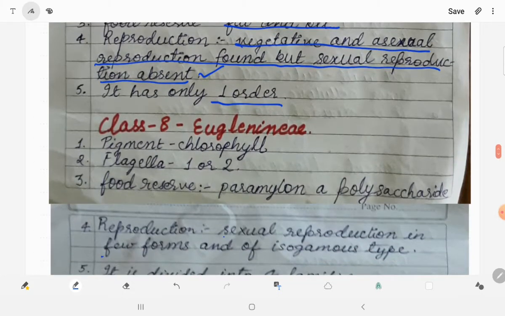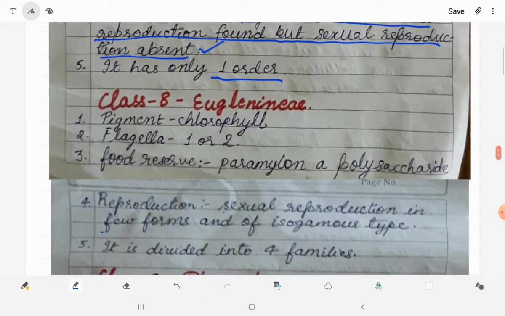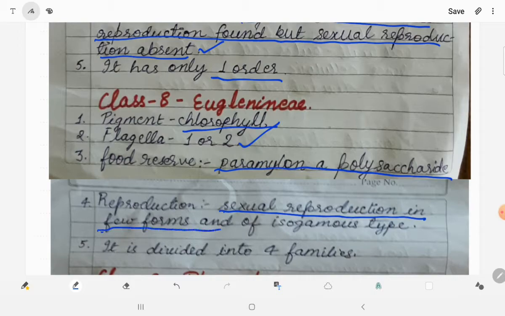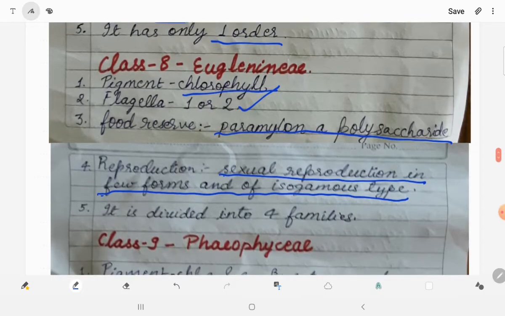Let us move to the other class, class 8, Eugleniinae. Pigment present is chlorophyll. Flagella present are 1 or 2. Food reserve is paramylon, which is a polysaccharide. This is to be learned. Reproduction is sexual in a few forms, of isogamous type. It means the morphology of the gametes will be the same.